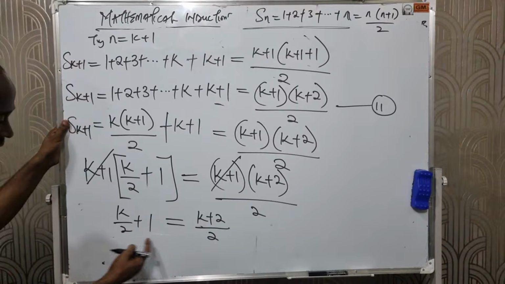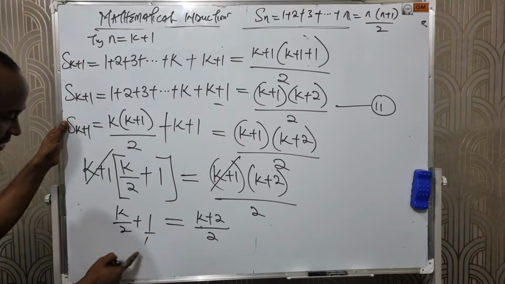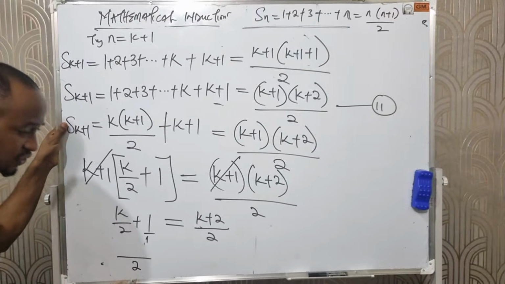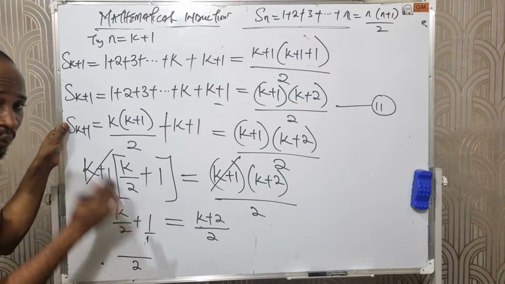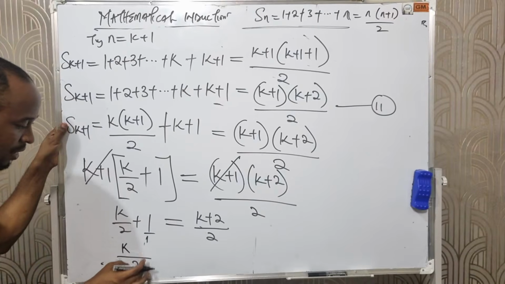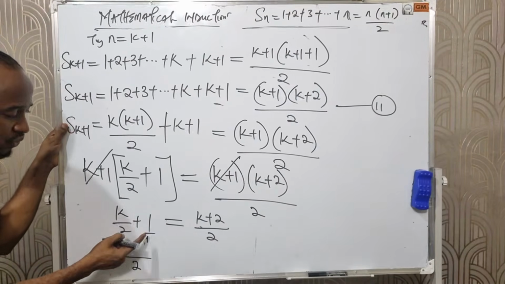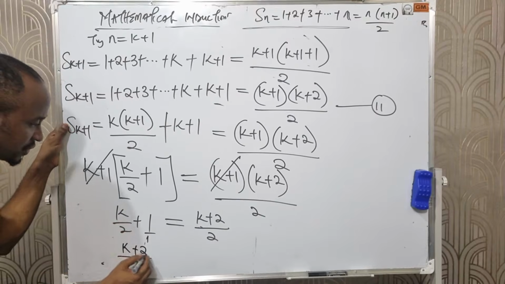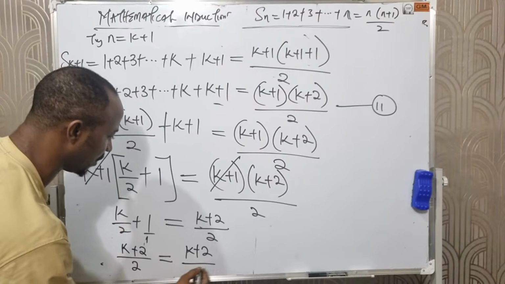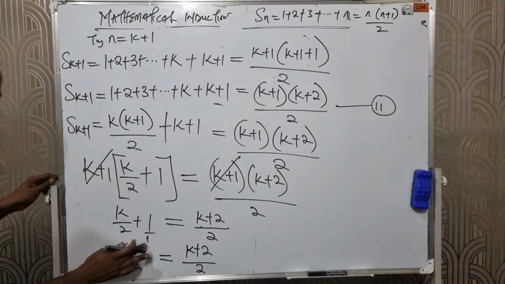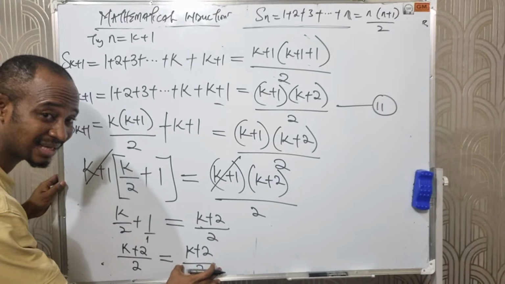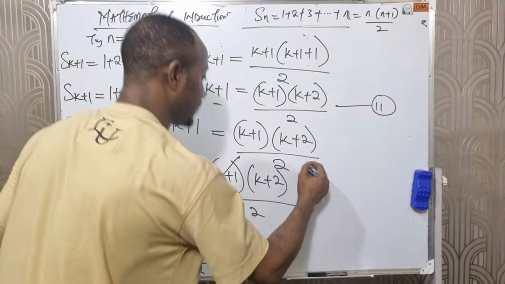Let's see how we can evaluate this. Between these two, the LCM is 2. 2 into 2 is 1, 1 times k is k. 2 into 1 is 2, 2 times 1 is 2. All equal to k plus 2 over 2. What do you notice here? The left-hand side equals the right-hand side. So we have proved.